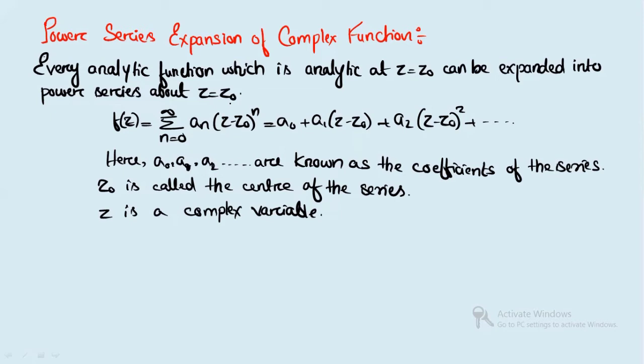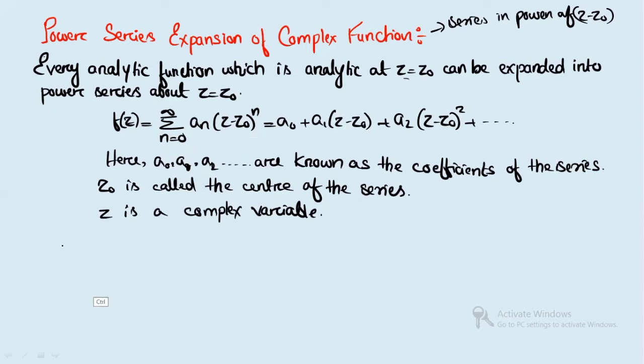So as a whole, what you can say is that a power series is a series in powers of z minus z naught. In simple language, this is what you can understand. Once again, I'm repeating that if you have a function and that particular function is analytic at z equals z naught, then we can expand the power series about the point z equals z naught as summation n equals 0 to infinity a_n (z minus z naught) to the power n.